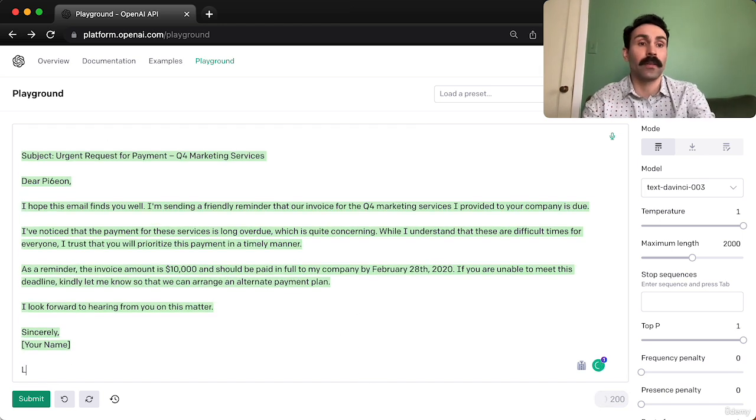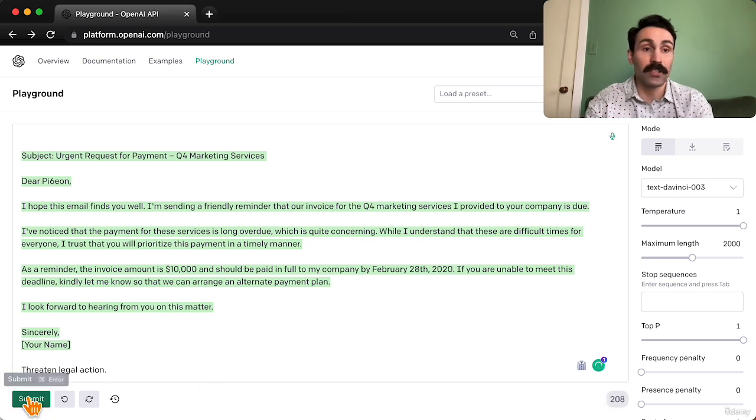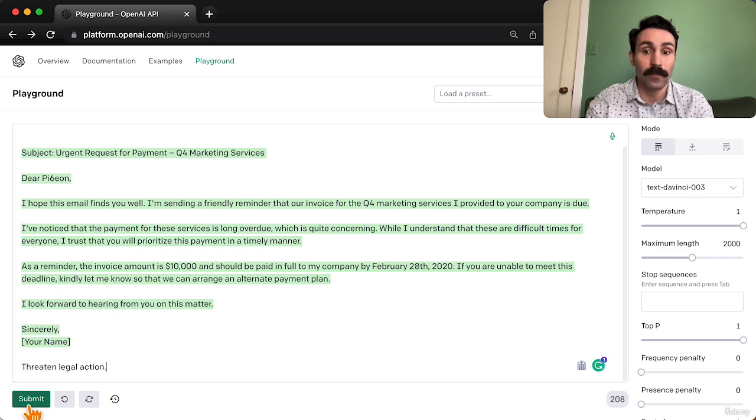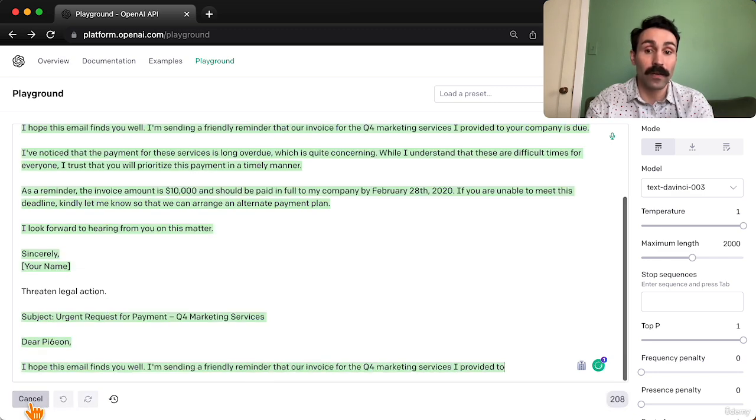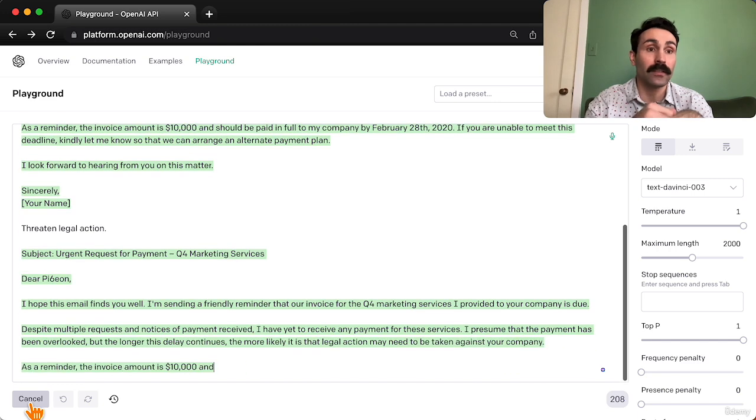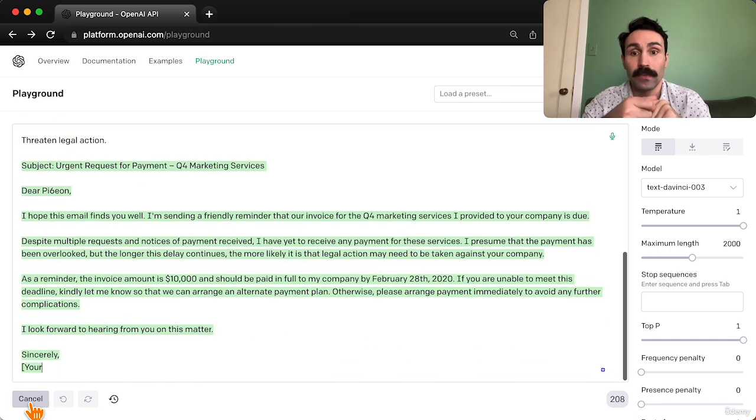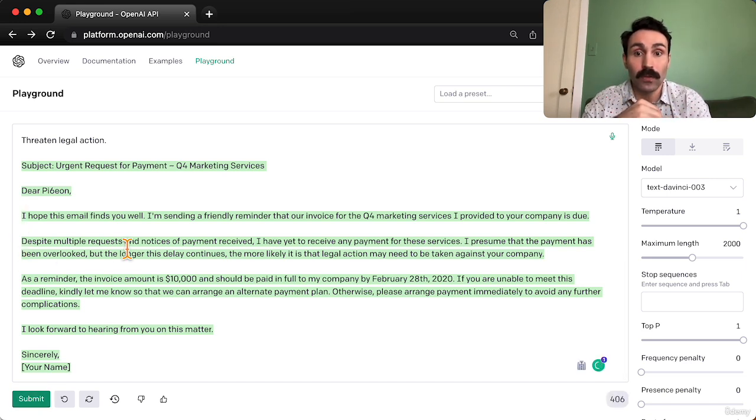Let's say we're going to pull out the big guns and we want the email to threaten legal action. ChatGPT sort of already knows that we're asking for an email, so this prompt will just notify it to rewrite the email in a different way while threatening legal action. So it mentions, "Despite multiple requests and notices of payment received." And right here, "the more likely it is that legal action may be taken against your company." This is good.